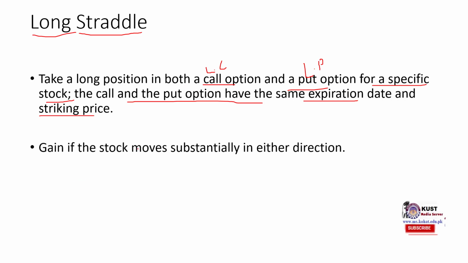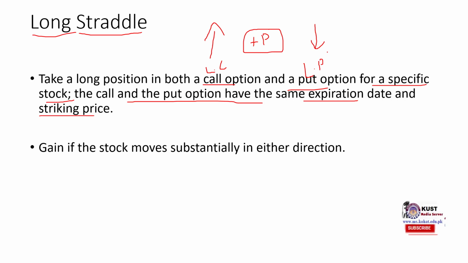And why would we have this kind of a strategy? Because when we have this strategy, we know that we earn profit from the long call when the price increases. We earn profit from the long put when the price decreases, and when we combine these two strategies, although their cost is high because we have 2 premiums, but excluding those 2 premiums, whether the price increases or decreases, this combination would always give us some profit, right?